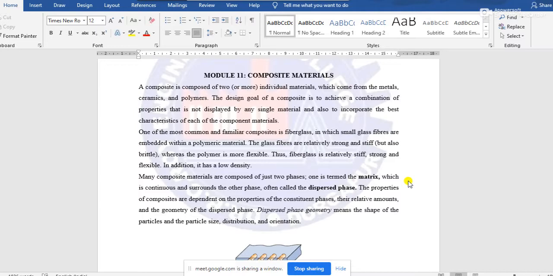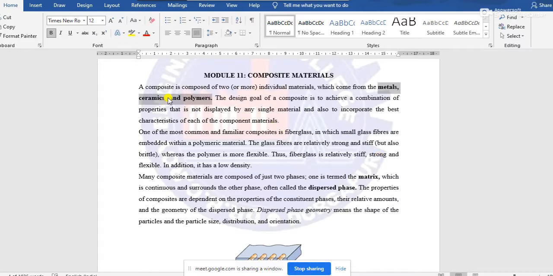Okay, now composite materials are composed of, as I have already told, most generally two materials, but maybe more than two individual materials are used, by which we can produce a single material. And those materials are the three basic materials we have studied throughout the total syllabus of engineering materials, that is metals, polymers and ceramics.